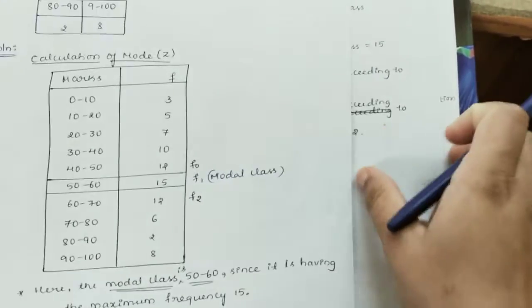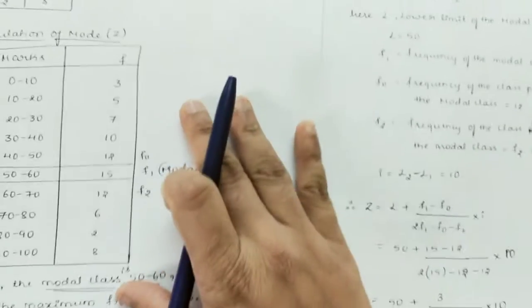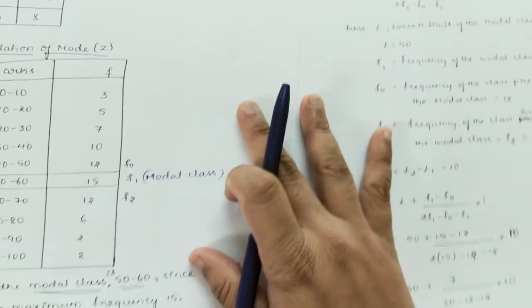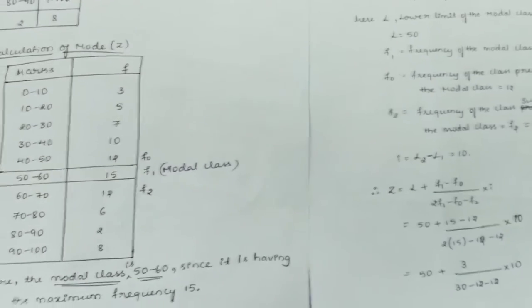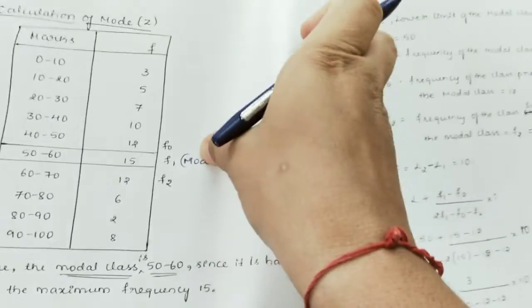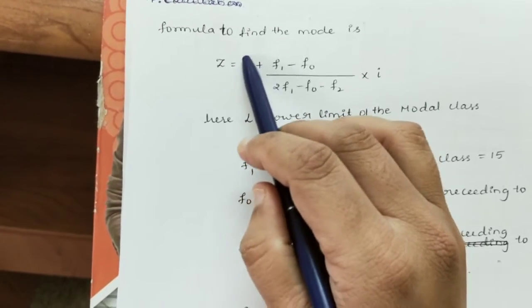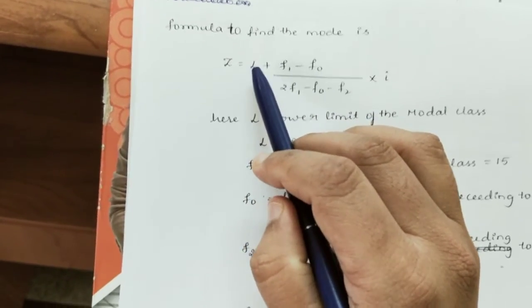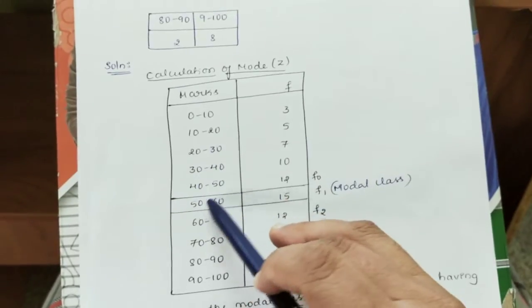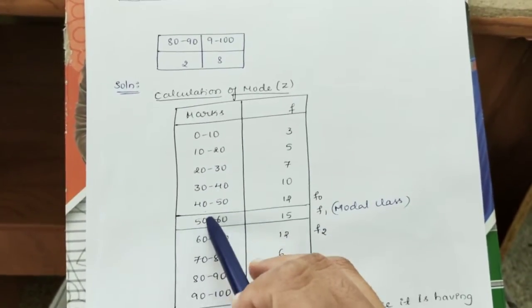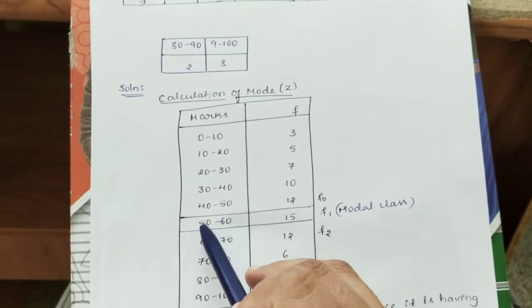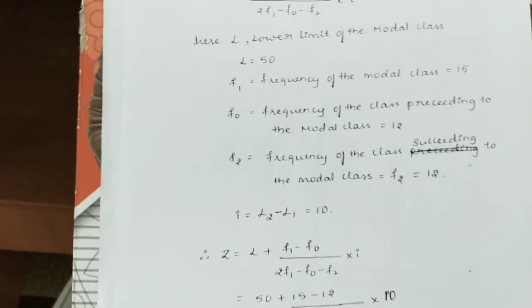After this, we can calculate the exact mode. L is the lower limit of the modal class. As our modal class is 50 to 60, the lower limit of the modal class will be 50. So L is 50.